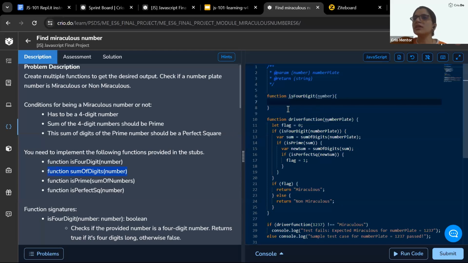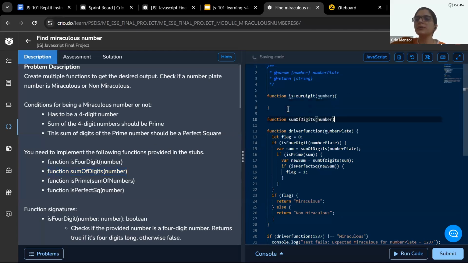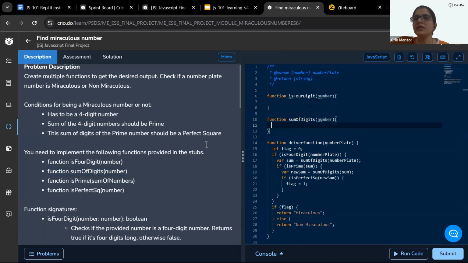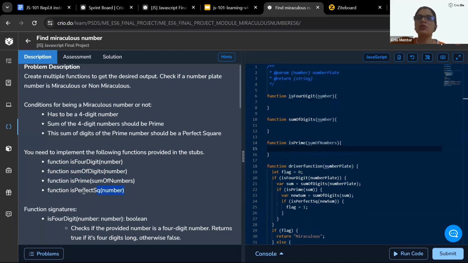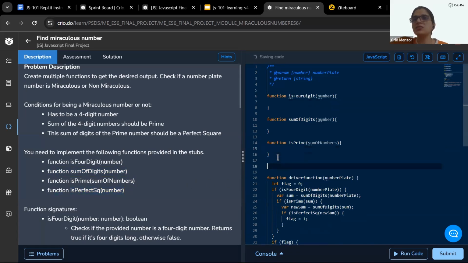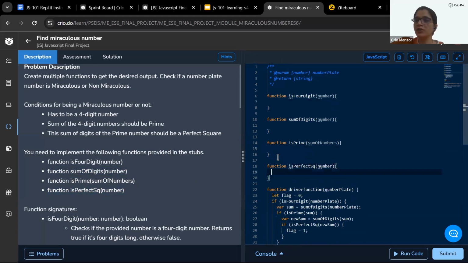That is, you will check if the number is 4-digit. Then you will find the sum of its digits. Then you will have the third function created, which is simply for prime, to check if the number is prime or not. And the fourth function you will create is perfect square. Please make sure that none of us are falling into the trap of a syntax error coming.